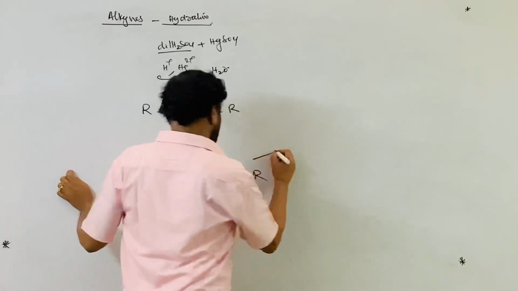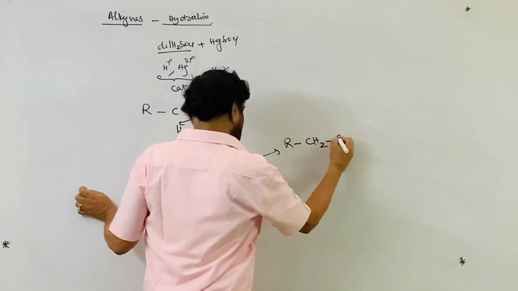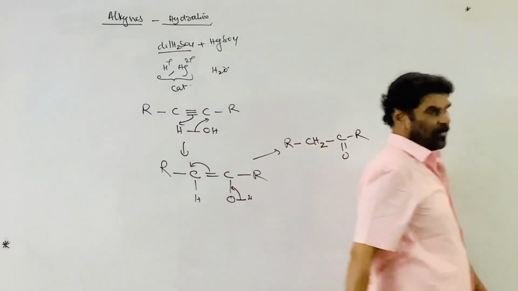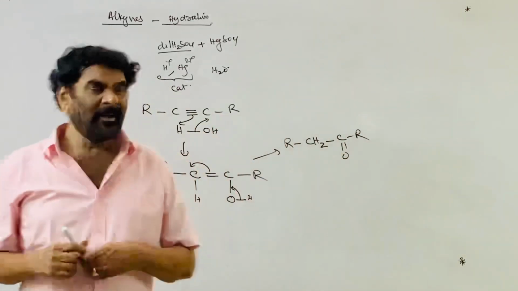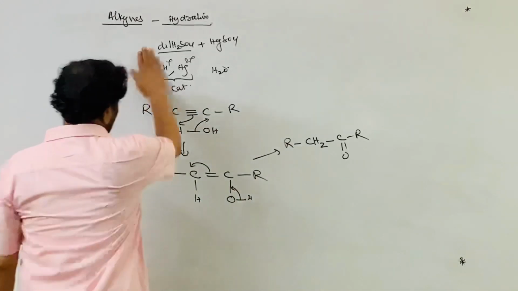A 1,3 shift of hydrogen leads to the formation of CH2, C double bond O, R. This is the ketone that is formed. So only acetylene gives the aldehyde, all others give only ketones. This is the disadvantage of this method.